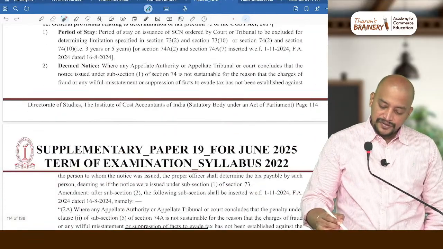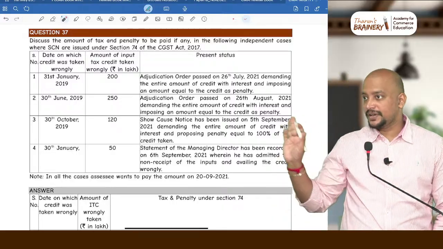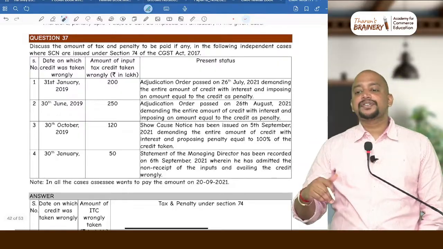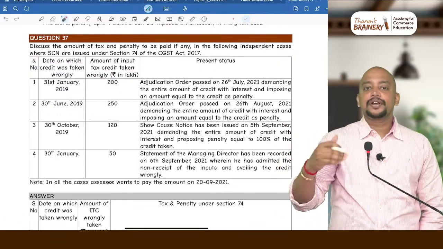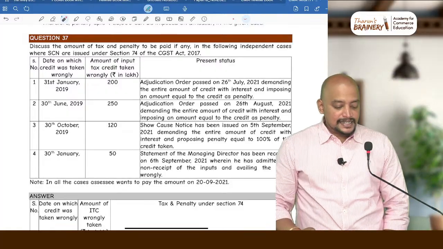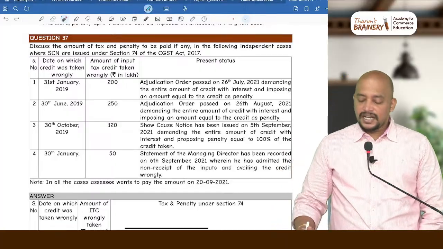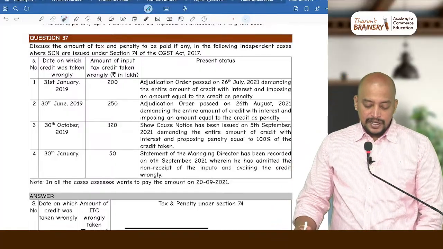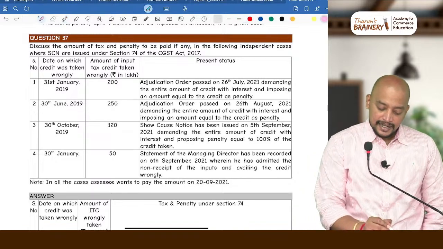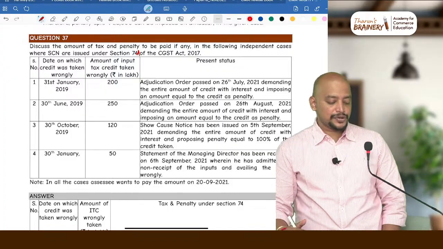So now we will solve this question using 74A. This question we will solve using 74A, and the answer for this question I have given as per 74. You kindly update it based on 74A. So say this. Discuss the amount of tax and penalty to be paid, if any, in the following independent cases where show cause notice are issued under section 74A of CGST Act 2017.